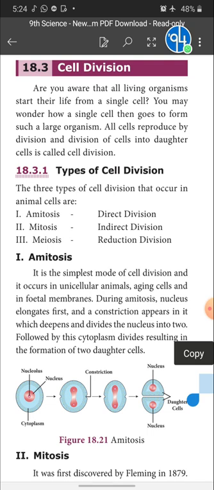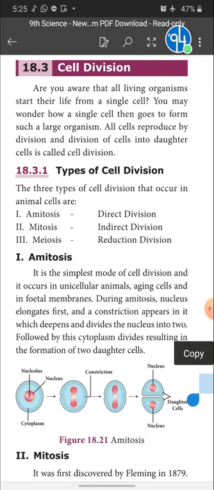What is fetal membrane? When the embryo develops inside the uterus of the mother, the embryo is surrounded by a membrane that is called fetal membrane or extraembryonic membrane. So the cell division taking place in the fetal membrane is amitosis.